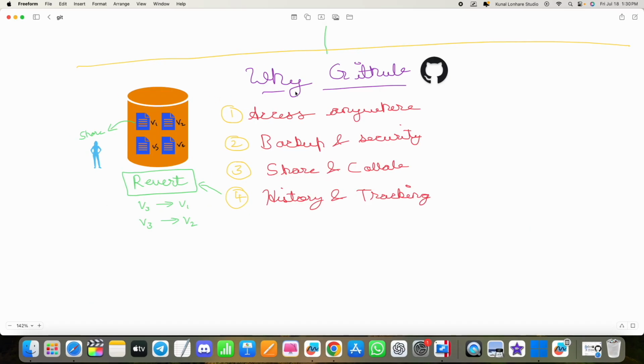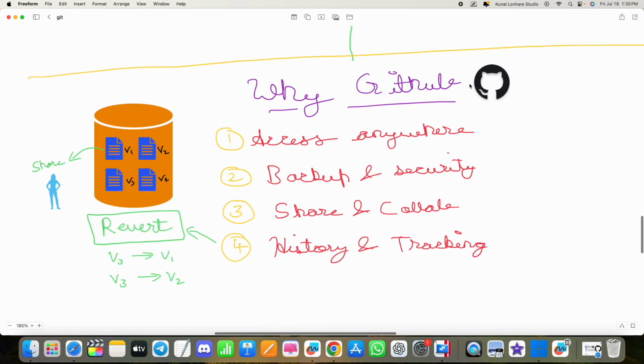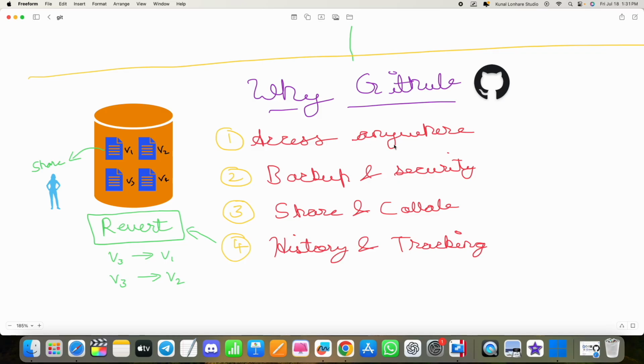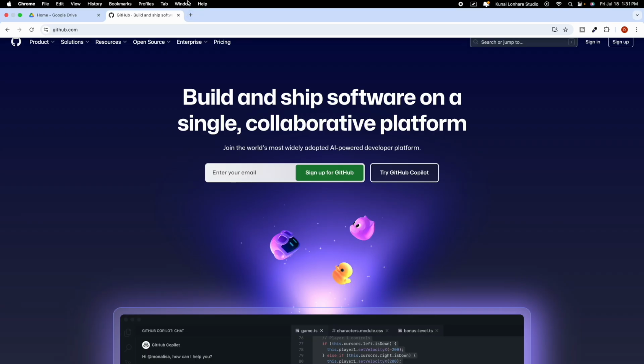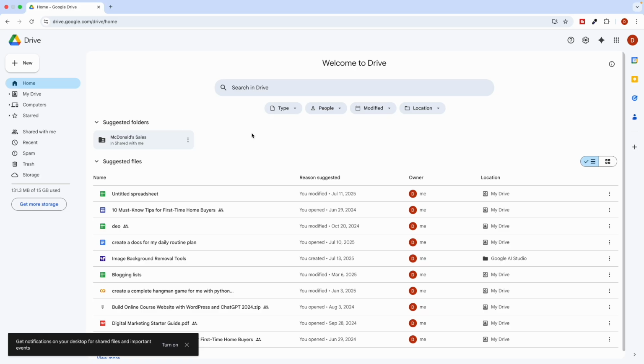Now let's talk about why GitHub. As we have mentioned, GitHub is a company that allows you to store your project to the repository. When we talk about why GitHub, mainly there are 4 points. First is you can access it anywhere. Think of it like a file. You have put that file inside your Google Cloud, and you have uploaded one of your files there.